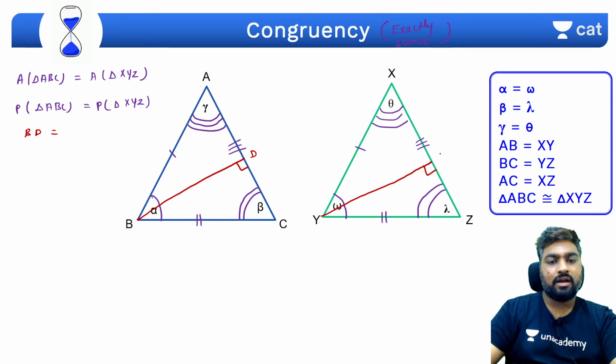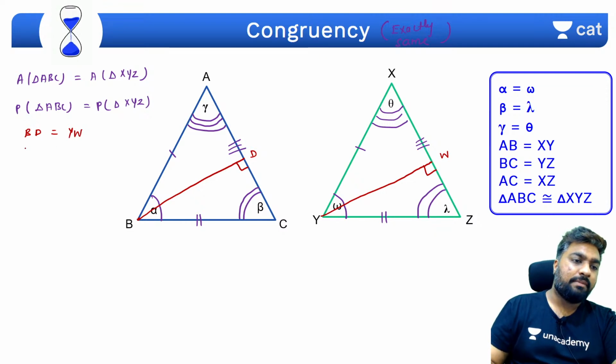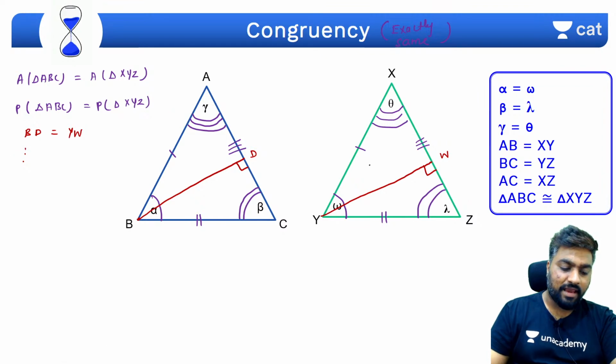So in congruent triangles you can draw anything of the same type and you will have same measurements. Got it?